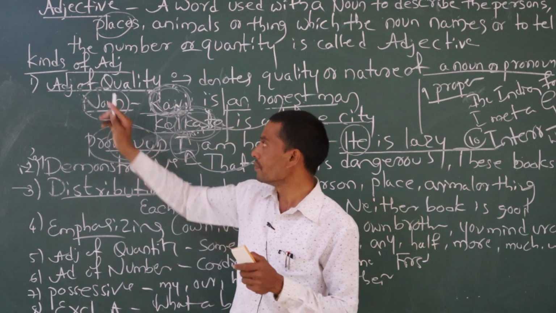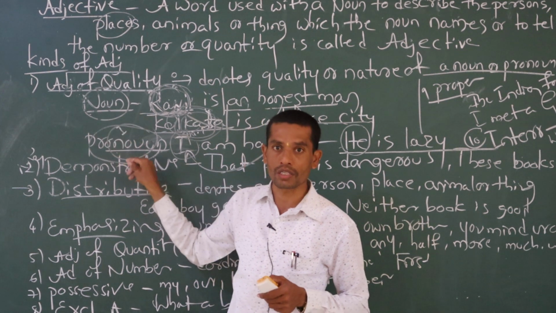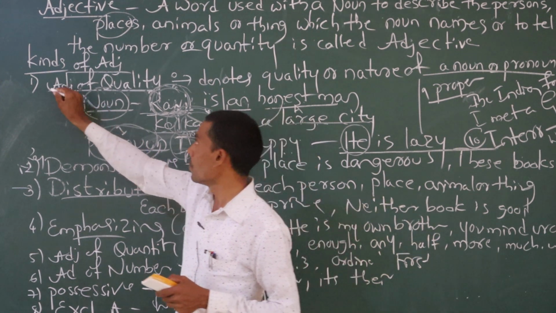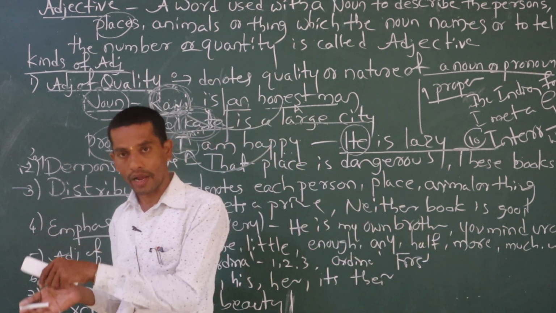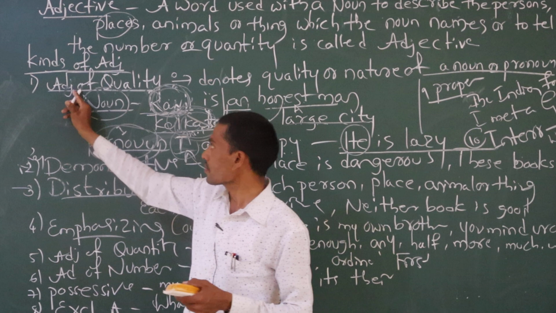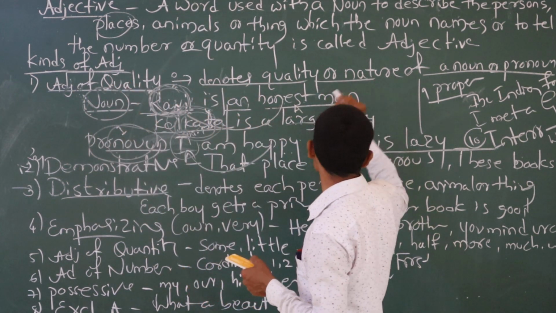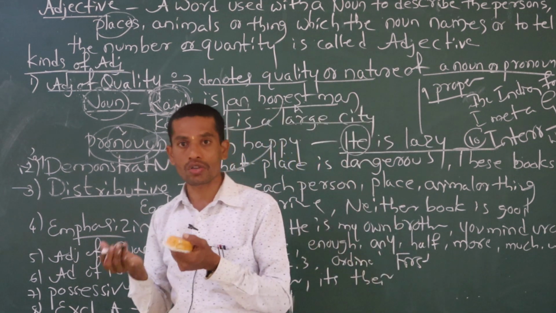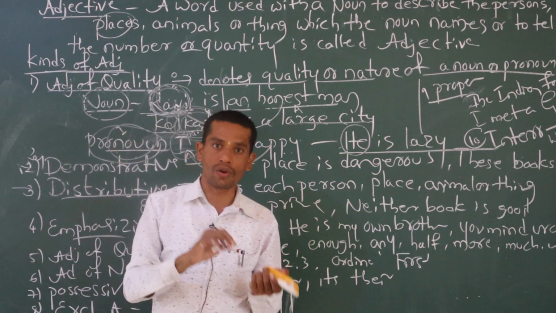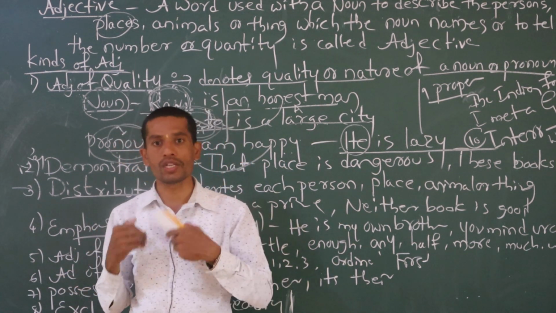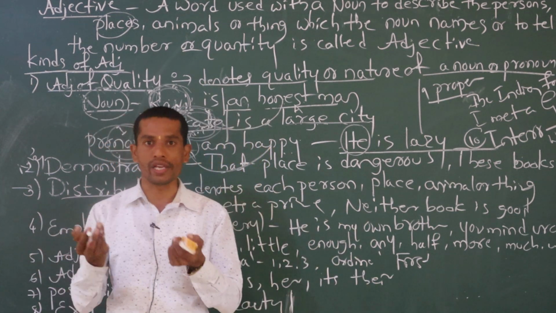So just keep in your mind, adjective is a word that sometimes talks about a noun and sometimes about a pronoun. Okay. So this is one of the kinds of adjective. There are 10 kinds of adjective. This is the first one, adjective of quality. It denotes the quality or nature of a noun or pronoun, how that noun is. What is the nature of the noun? Whether he is good, whether he is bad, whether he is intelligent, whether he is dull.